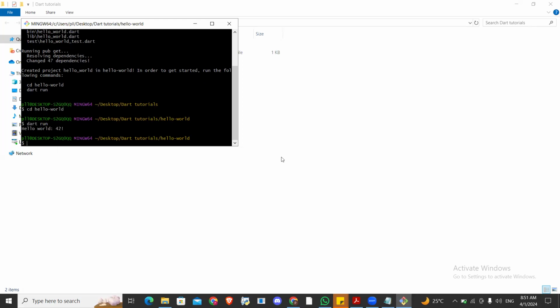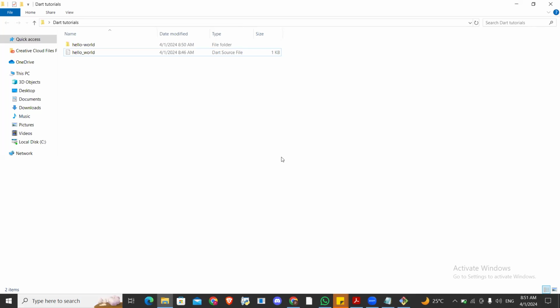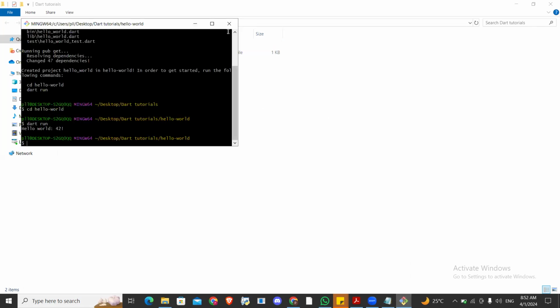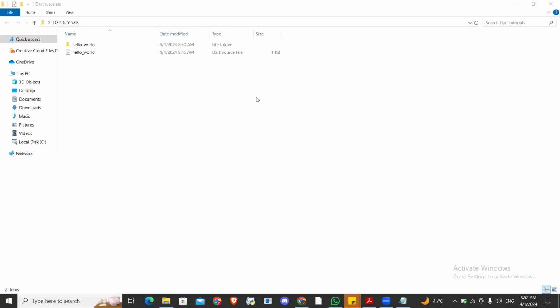Now, the thing is this. It will be difficult, especially as a beginner, for you. This command line thing will be difficult for you. All right. So running a full project in a command line without an IDE will be really difficult for you. So that is why we will need to go to Visual Studio Code now. I believe you understand these things. You can create a file, you can create a folder from the command line, you can change directory. But right now, okay, let's close our command line. Now let's visit Visual Studio Code, okay?